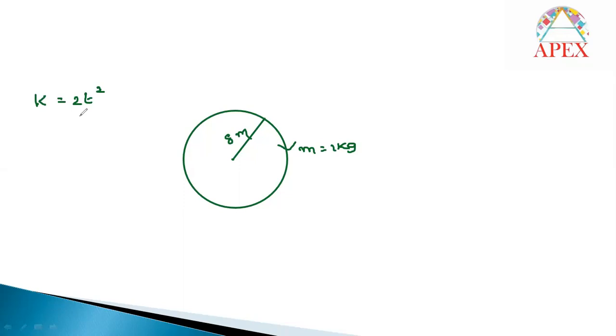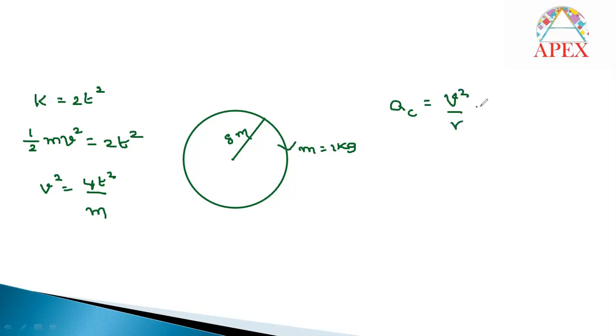Now, see here. What is the general formula for kinetic energy? You can consider half mv square, which is given as 2t square. So v square can be written as 2 into 2, 4t square by m. So v square is 4t square by m. And what is the formula for centripetal acceleration? Centripetal acceleration is nothing but v square by r. For v square you can write 4t square by m, and r is also here.